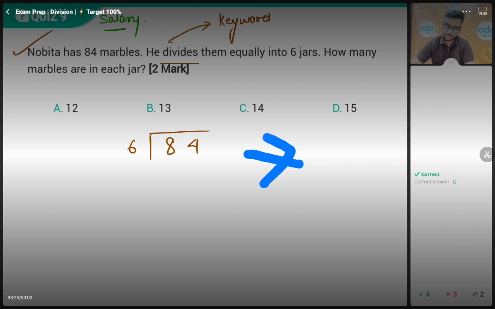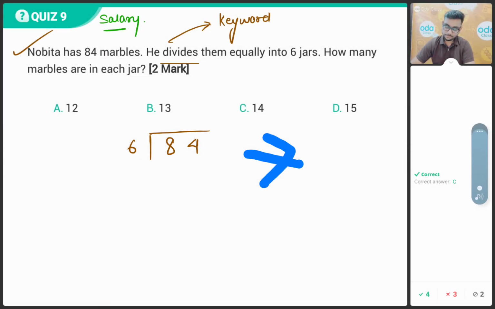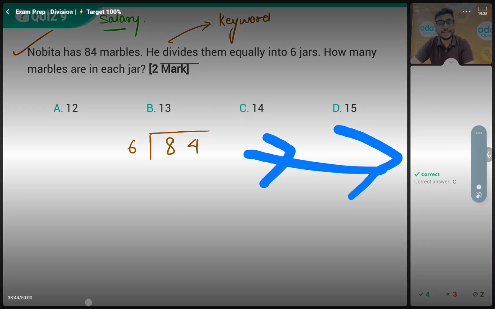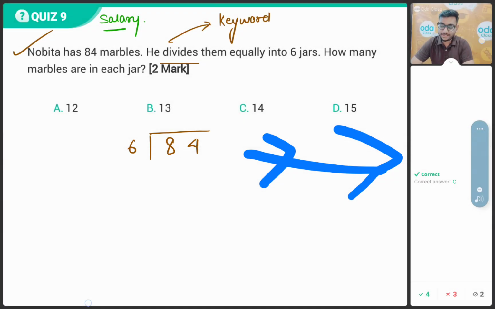Very good students. Keep the same energy in the class. If you have made mistakes, no problem. Definitely you will learn from your mistakes. Nobita has 84 marbles. He divides them equally into six jars. So how many marbles are in each jar? Very good, everyone. Good job in the class.